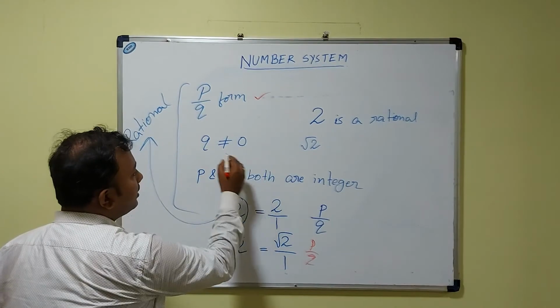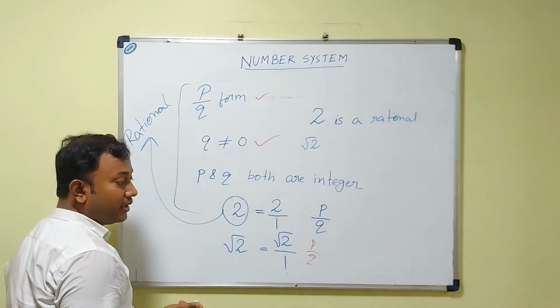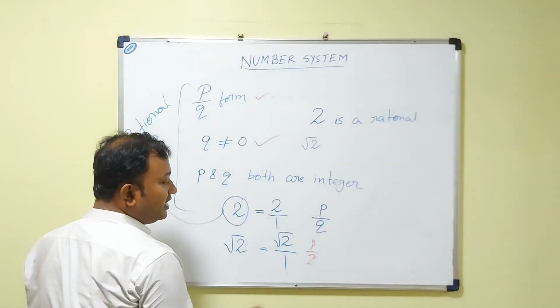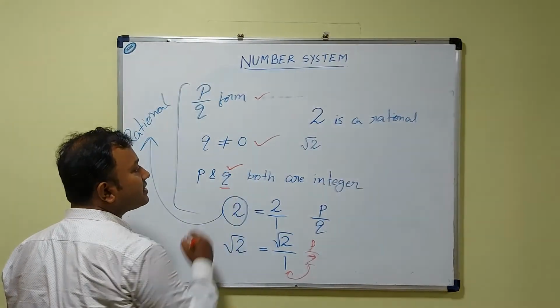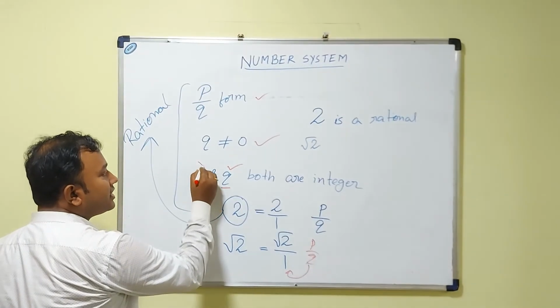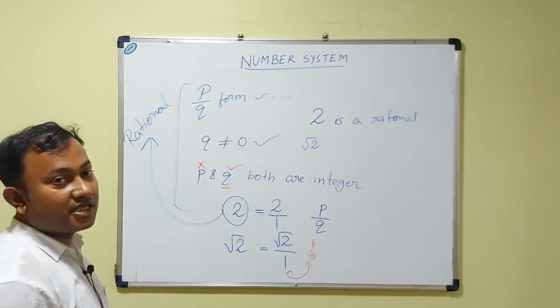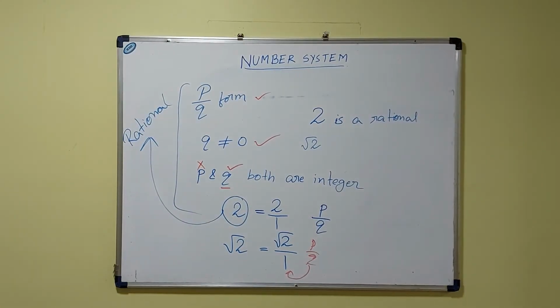Q is equal to 1, which is not equal to 0, this is also satisfied. But p and q both must be integers. Q is 1, an integer, this is satisfied, but p is root 2, and root 2 is not an integer, so this condition doesn't satisfy. So root 2 is not a rational number.